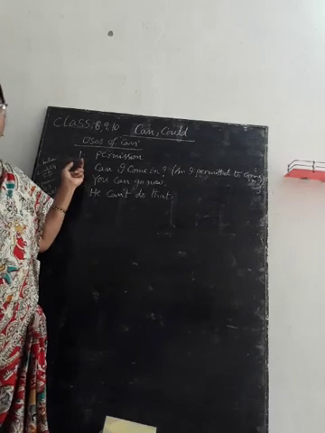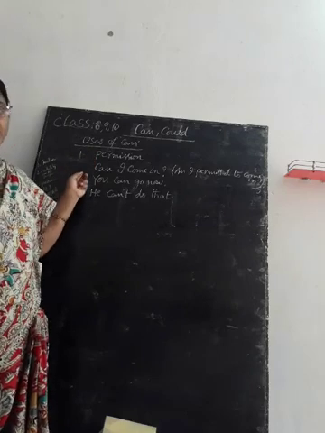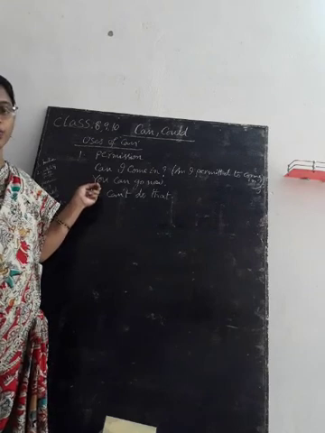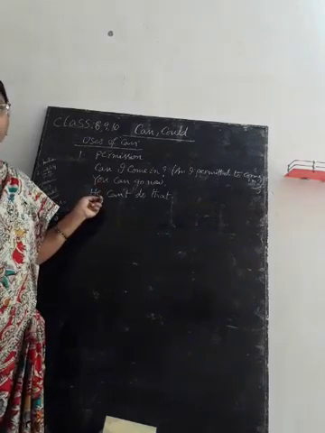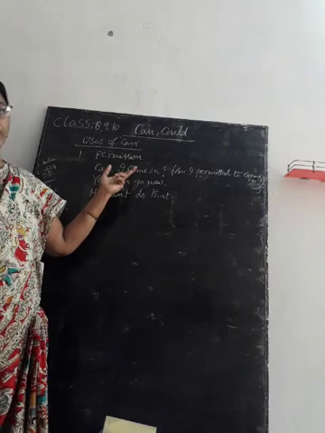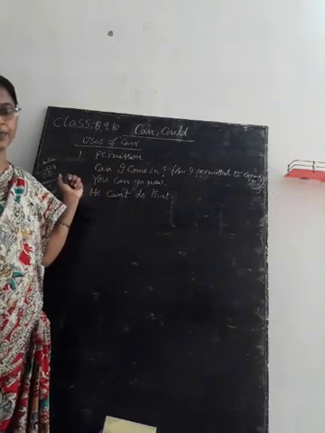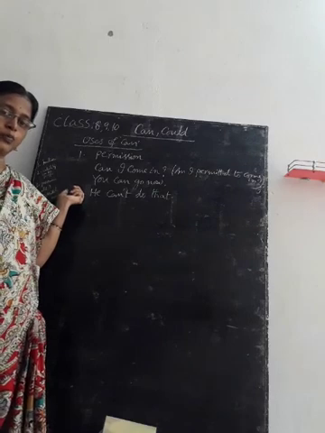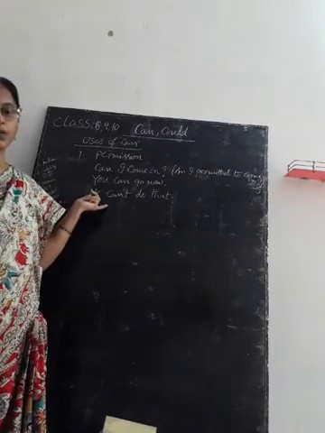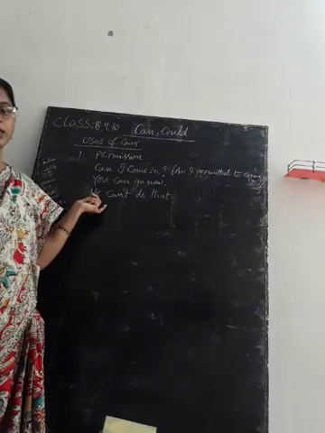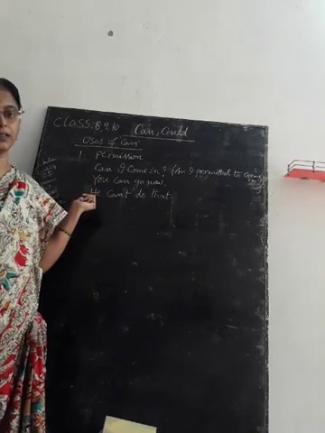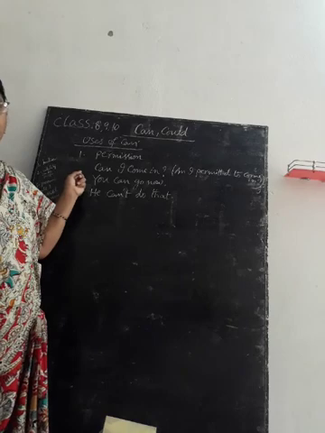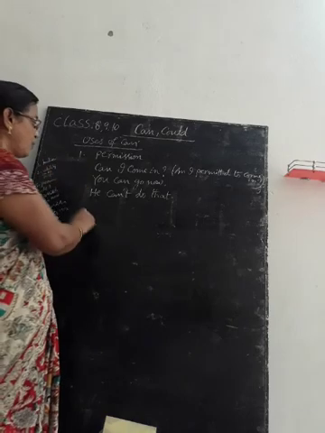Modal auxiliary verb can is used to indicate permission. Can I come in? You can go now. He can't do that. Can I come in means, am I permitted to come in? You can go now, you are permitted to go now. He can't do that, he is not permitted to do that. That is the meaning, to indicate permission.